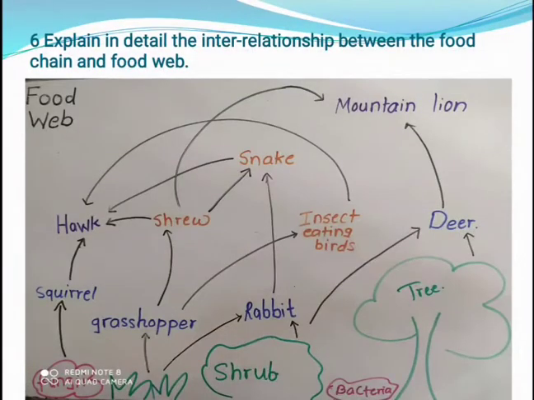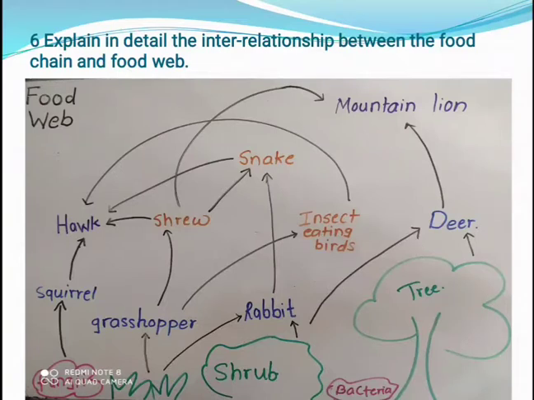Next question, explain in detail interrelationship between food chain and food web. See the diagram carefully. At the bottom of the diagram, you will find the green colored grass, shrubs, trees. Okay, these green colored plants, shrubs and grass, they absorb energy from the sun, and with the help of photosynthesis they produce their own food. So they are the producers in the trophic level, right?